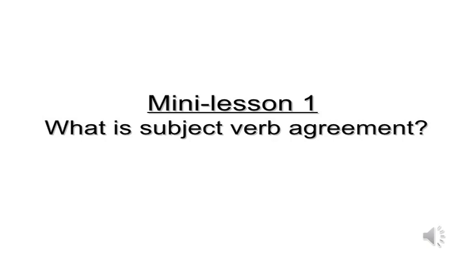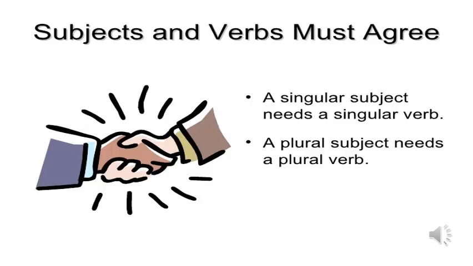Our topic is about subject-verb agreement. What is subject-verb agreement? Let's know. Subject-verb agreement means that a singular subject needs a singular verb, and a plural subject needs a plural verb.